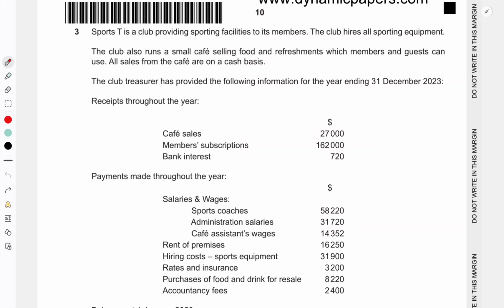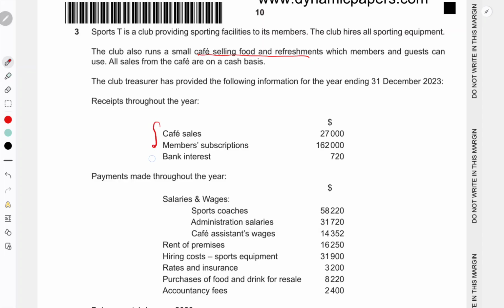So here, as per the question, Sports T is a club providing sports gym facilities to its members. The club hires all the sporting equipment. The club also runs a small cafe selling foods and refreshments which members and guests can use. So that is the business or trading activity inside the clubs and society. Okay. So the club's treasurer has provided the following information for the year ended 31st December 2023.